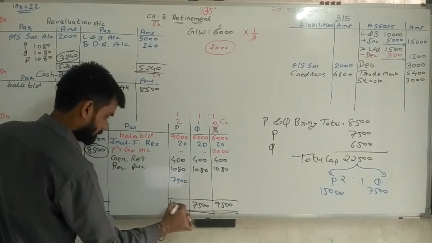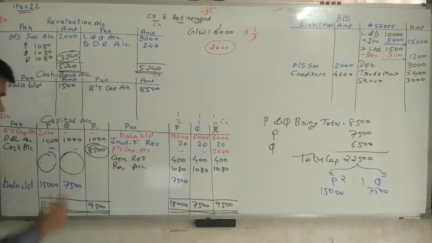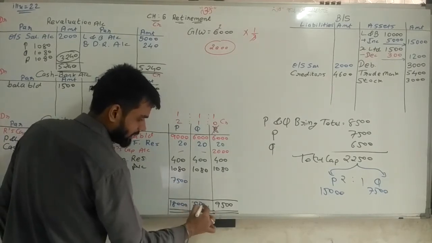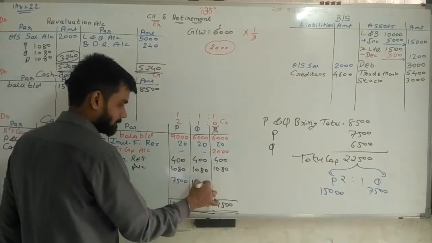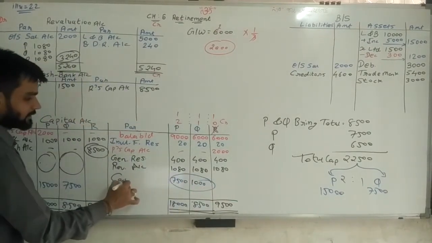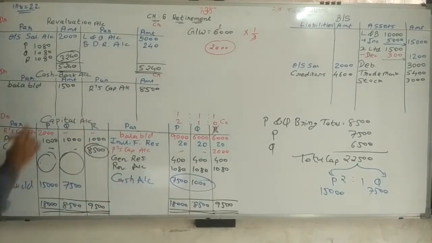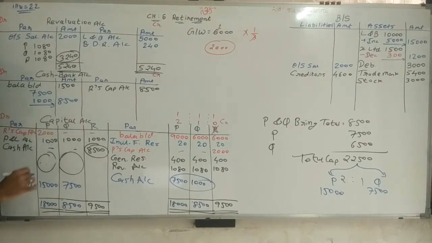And we have to write 18,000 here. Same way, if we are making total of this 8,500, here answer is 7,500. So 8,500 is a big value. I have to write here 8,500. From it 7,500 is deducted, 1,000 is answer. Against this, I have to write cash account. Transfer it to cash account. 7,500, 1,000, total 8,500. Name is P and Q's capital.